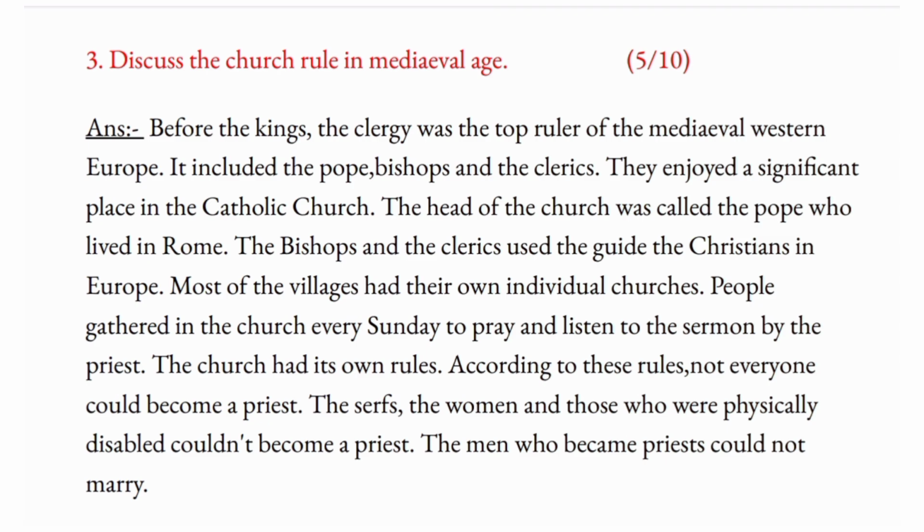The church had its own rules. According to these rules, not everyone could become a priest. The serfs, the women, and those who were physically disabled couldn't become a priest. The men who became priests could not marry.